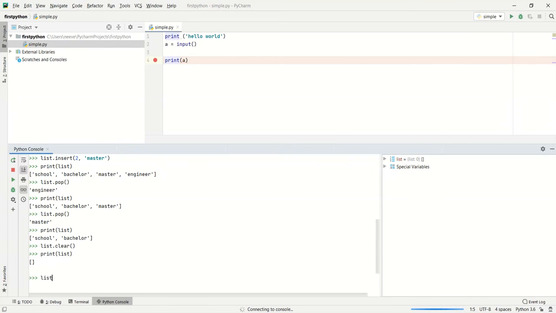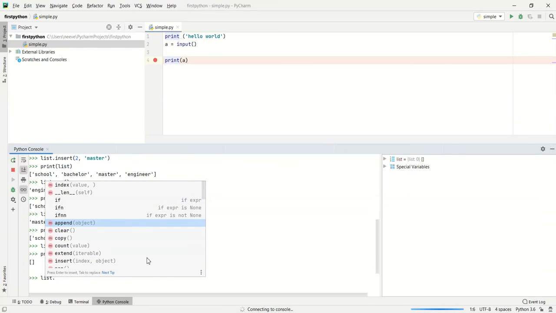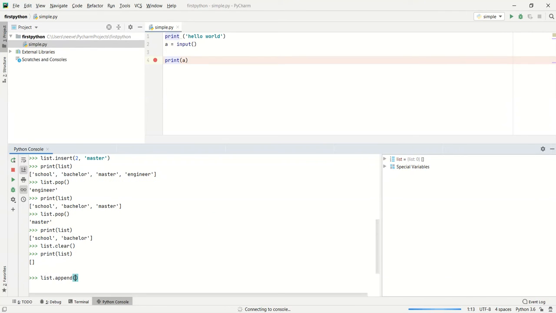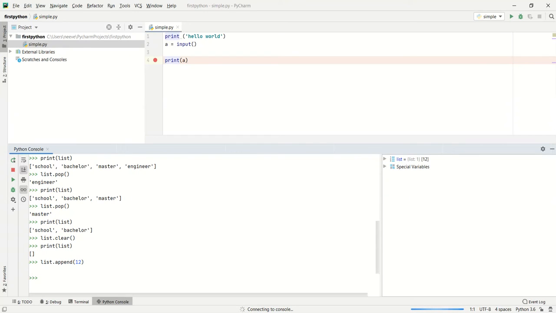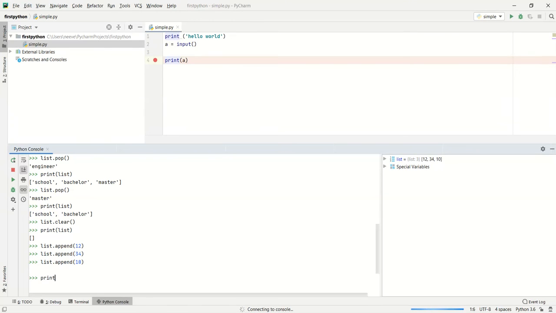And maybe we can do that with the empty list. Maybe we can append an object again, with the help of something like 12 as the integer I am going to append over here, and we can also append another number, 34, and I am going to add 10 over here. And currently our list will look like this.